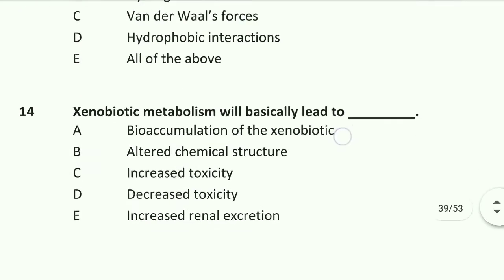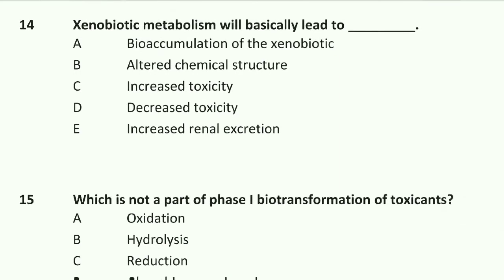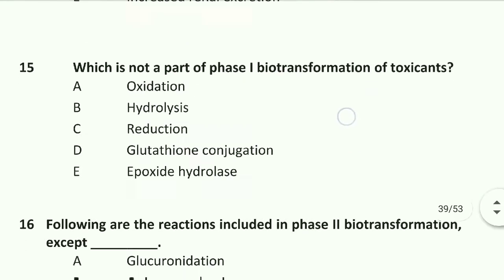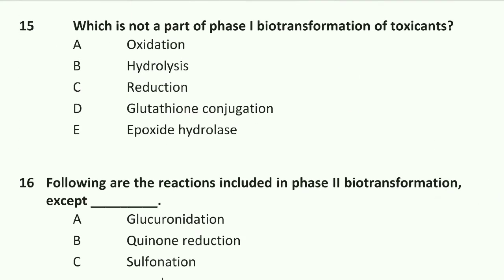Option E is right. Question number 14 is xenobiotics metabolism will basically leads to altered chemical structure. Option B is right. Altered chemical structure. Next question is which is not a part of phase 1 biotransformation of toxicants? Option D, glutathione conjugation. Glutathione conjugation is not a part of phase 1 biotransformation.